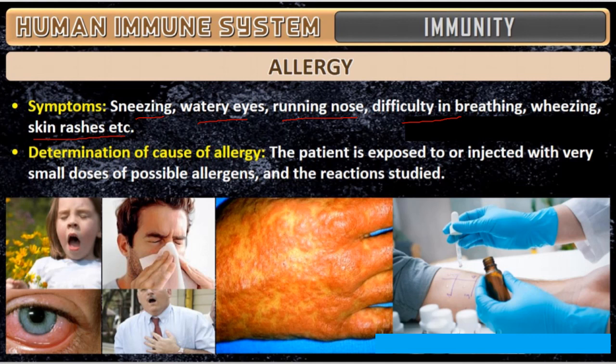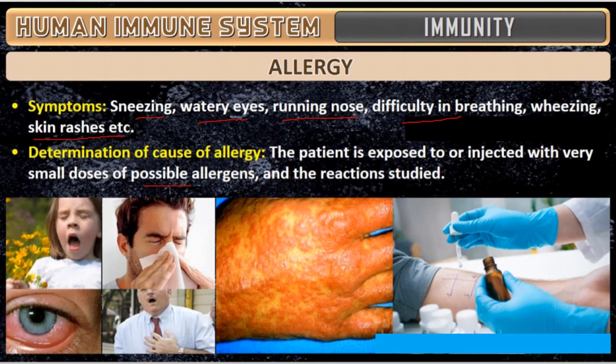To determine the cause of allergy, the patient is exposed to or injected with very small doses of the possible allergen, and the reaction is studied. Then only we come to know which allergen it is. Usually you go to the doctor and tell them some rashes have come, that you have got an allergy. The doctor will ask what all you did in a day to get such rashes.